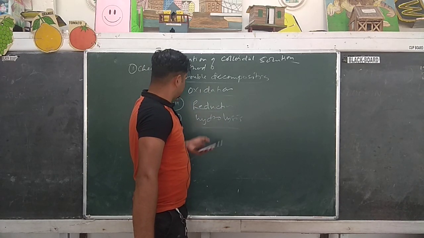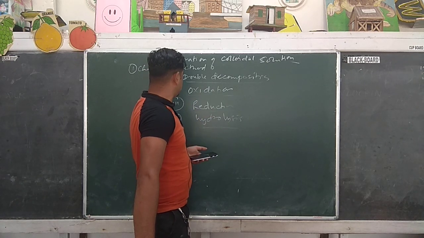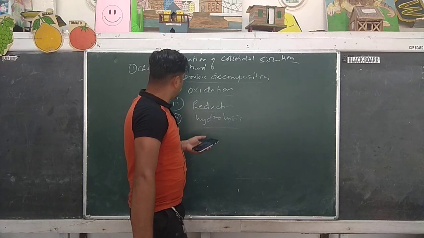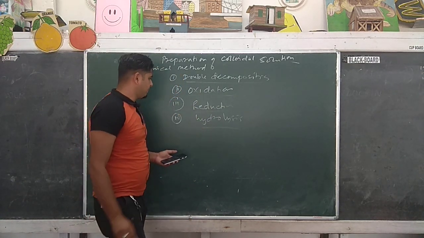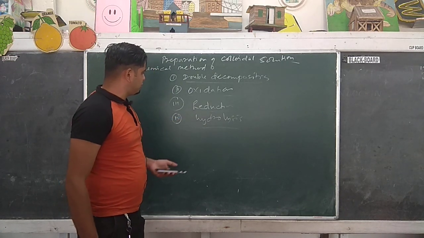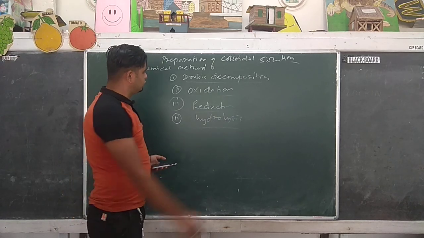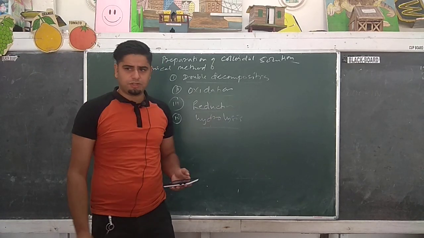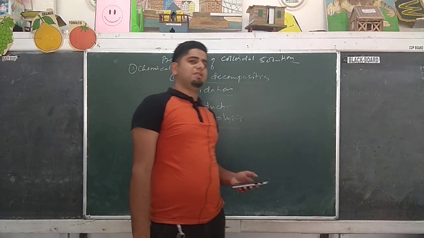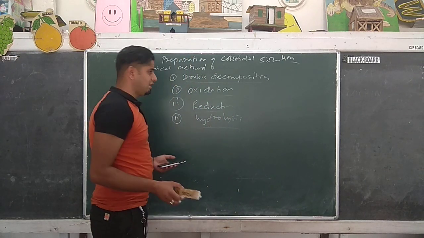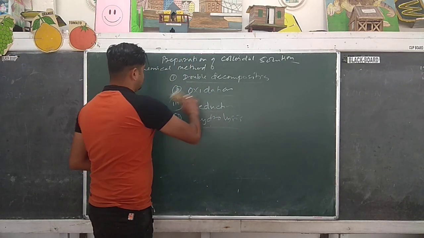For the formation of sulfur sol we use oxidation. For the formation of gold we use the reduction process. For the formation of iron sol we use the hydrolysis process. All these examples are given, so just try to relate those examples with this video.